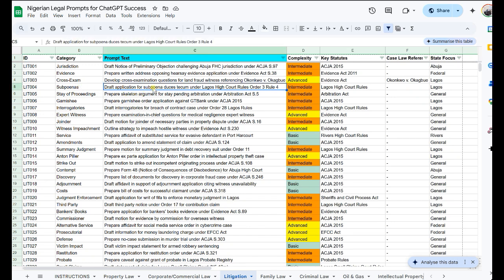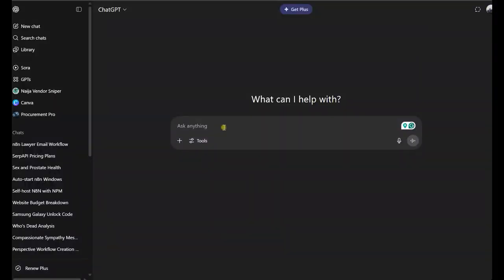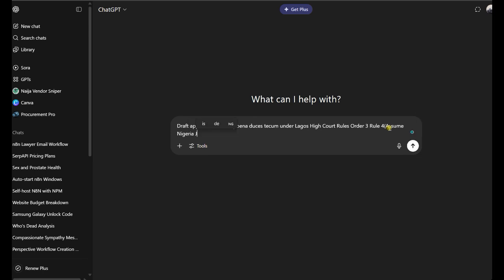So we just come here, copy this prompt, put it in ChatGPT, and then you put in brackets, assume Nigeria jurisdiction. Now, normally, if you want to draft this, it will take you probably hours, depending on how good you are. But now you use your time to focus on more important things, and you can have AI draft all your legal documents for you.